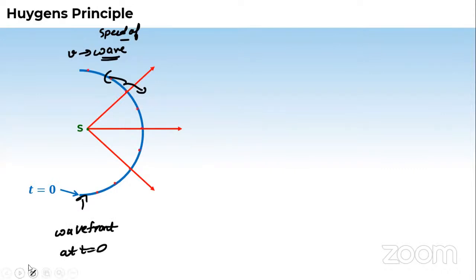So the first postulate, or you can say the first assumption, of this Huygens principle is this, that if you mark some points on this wavefront at time 0, the locus of the points, if you connect, will be this wavefront, that's fine. But these points, by themselves, will produce a secondary disturbance similar in looks to the main wavefront.